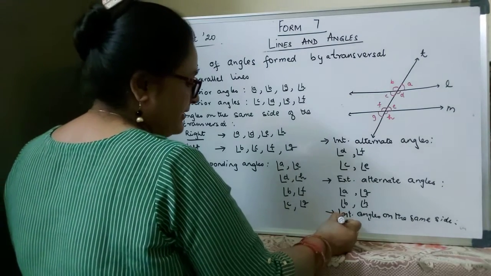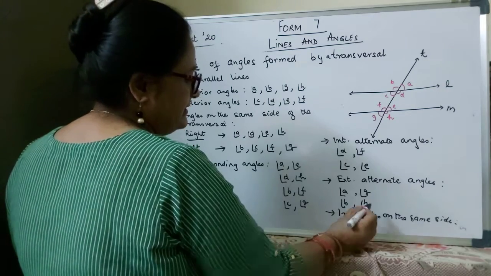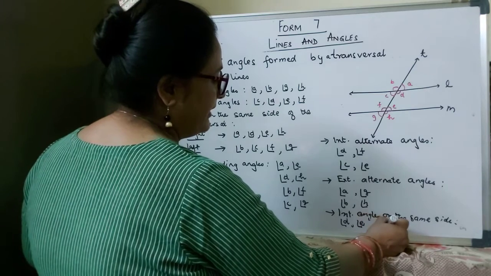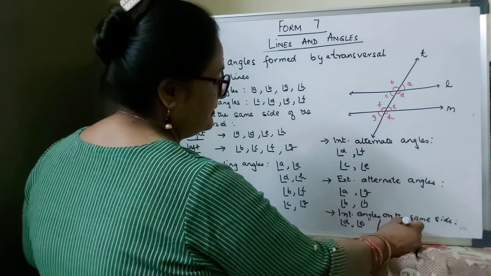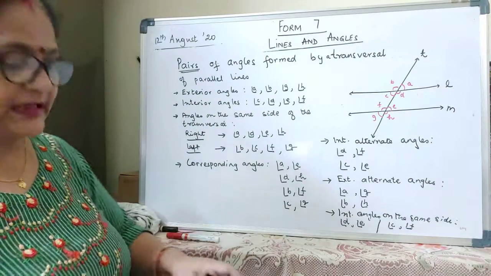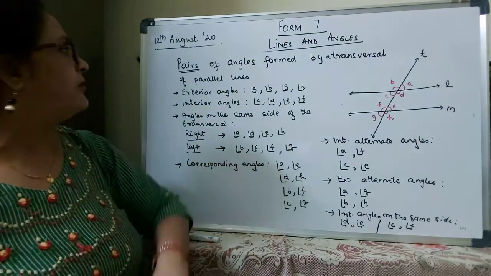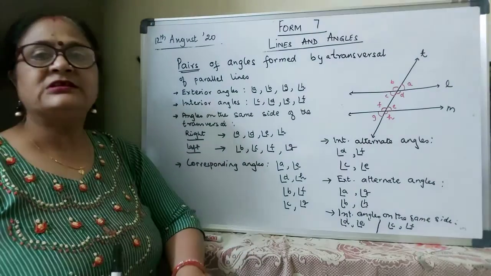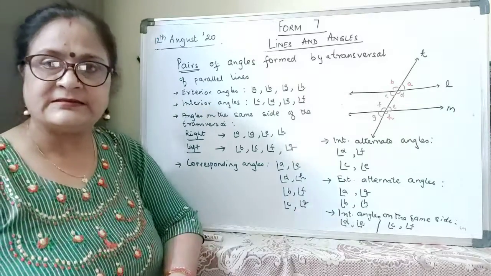First pair will be angle D and angle E, and the next pair will be angle C and angle F. So they are the angles on the same side of the transversal. Now these angles are also formed by the transversal, which is intersecting a pair of parallel lines.